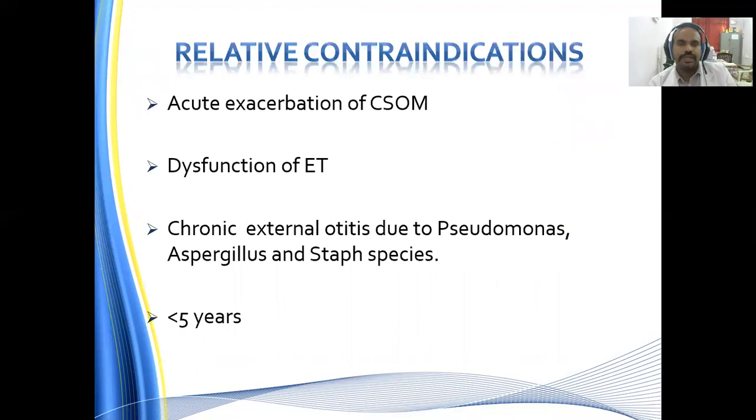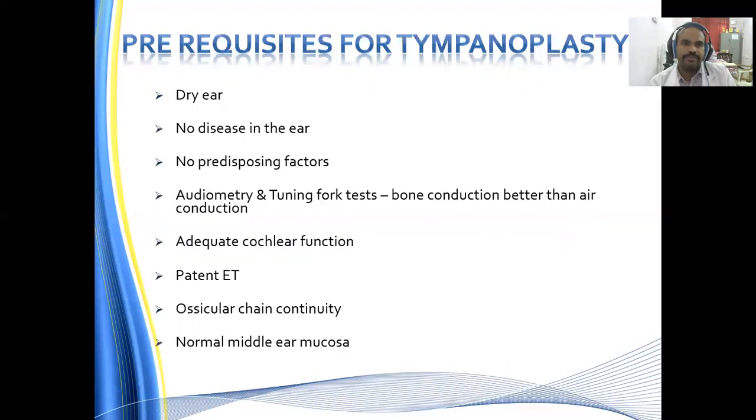Relative contraindications are acute exacerbation of CSOM, dysfunction of the eustachian tube, chronic external otitis due to Pseudomonas, Aspergillus, and Staphylococcus, and patients less than 5 years of age. So all these are relative contraindications for performing surgery. Prerequisites: a dry ear with no disease in the ear and no predisposing factors. Audiometry and tuning fork tests show bone conduction better than air conduction, adequate cochlear function, a patent eustachian tube, ossicular chain continuity is preserved, and normal middle ear mucosa is present.